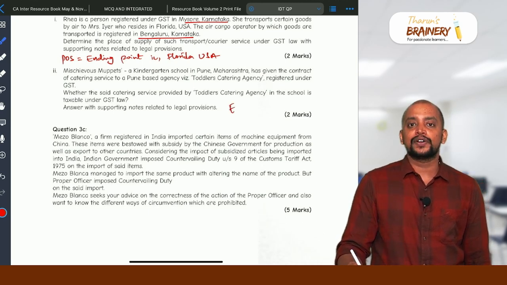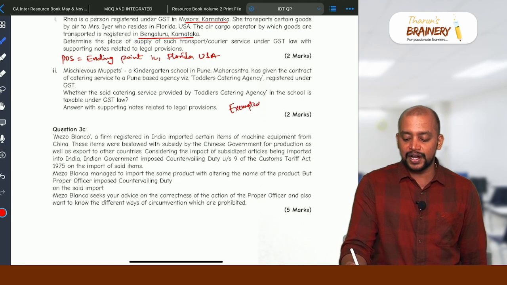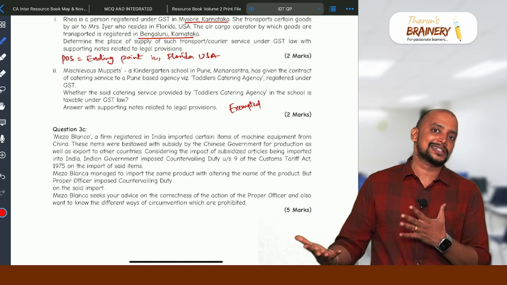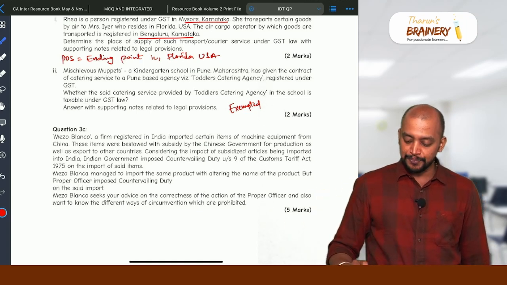Catering service provided to a Category 1 education institution. So this kindergarten school is a Category 1 education institution. So catering service provided to a Category 1 education institution, that is education up to 12th standard. So preschool, including education up to 12th standard, is exempted here.